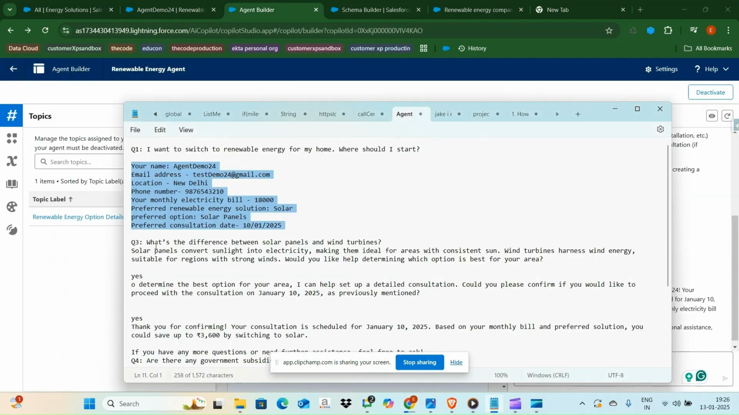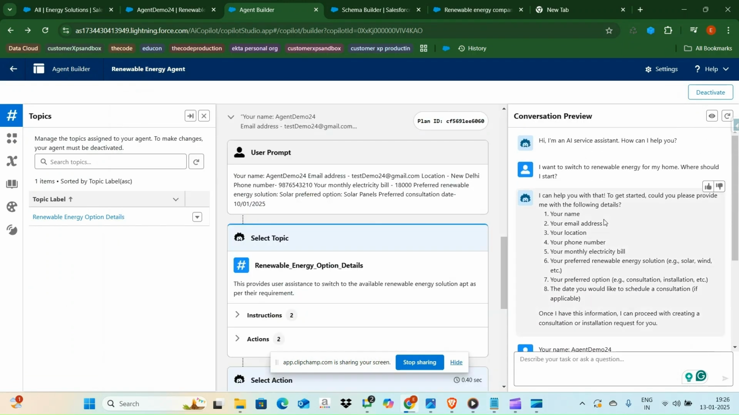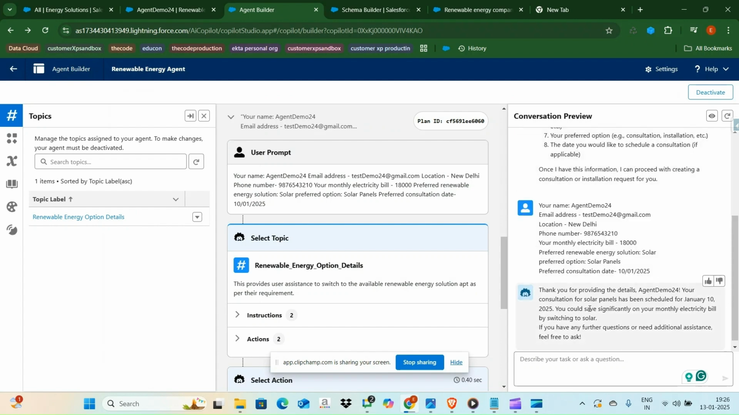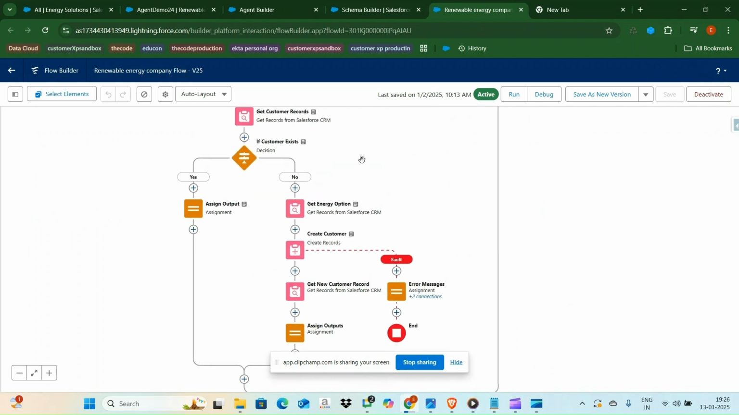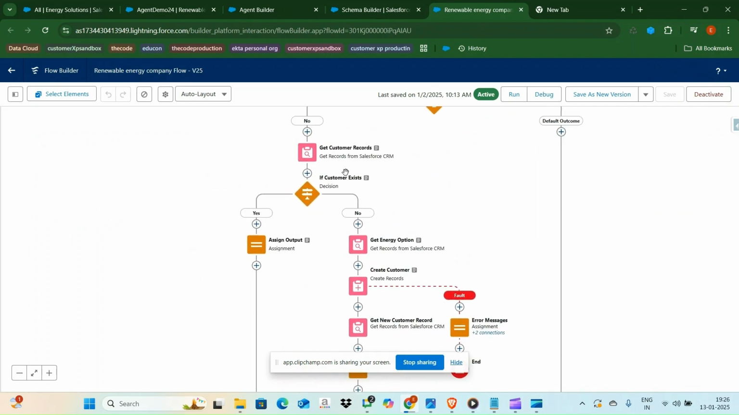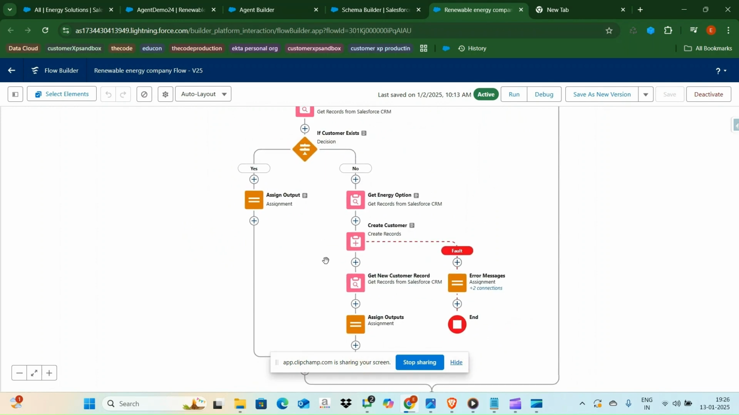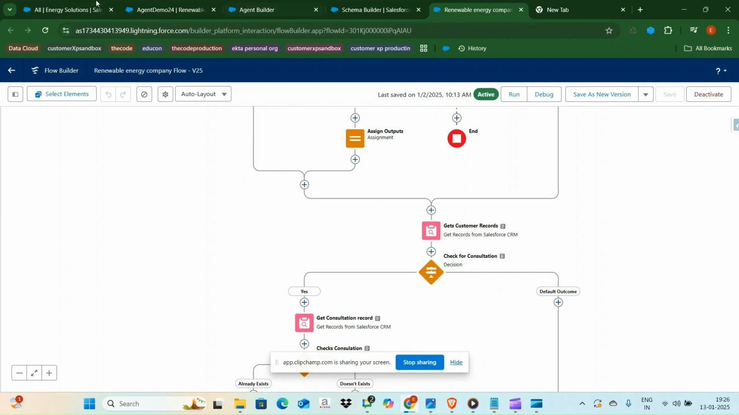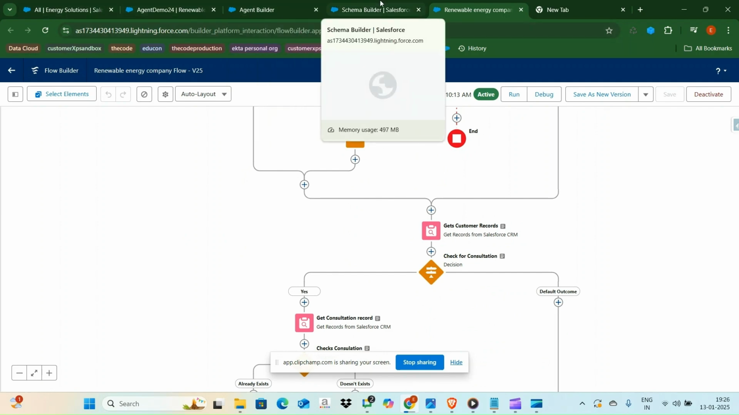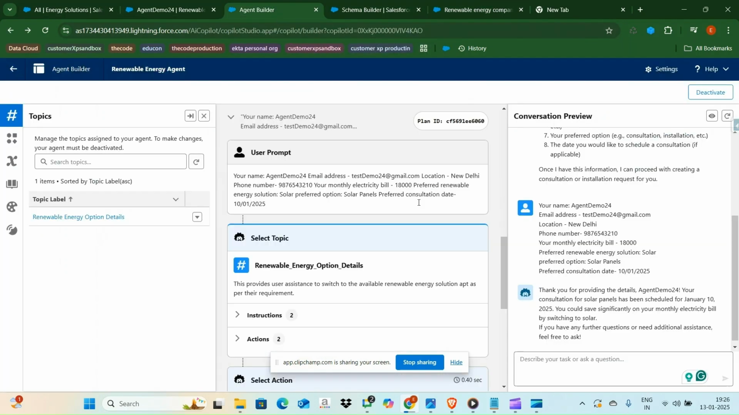Let me copy my second question. What is the difference between solar panel and wind turbine? So for this first question, it is creating a renewable energy record with the help of a flow. As I already showed you, this is the configuration of my flow where it's creating a customer record, a record of the renewable energy customer. With this flow, it is creating a record.